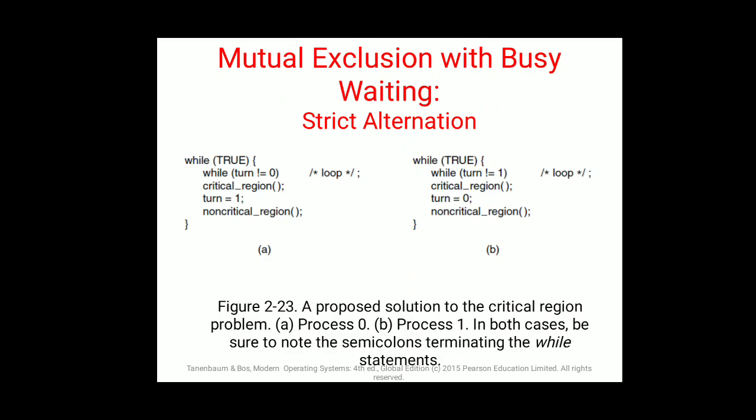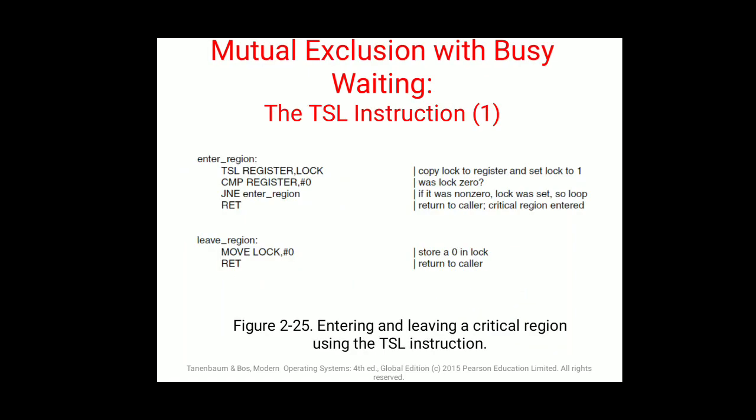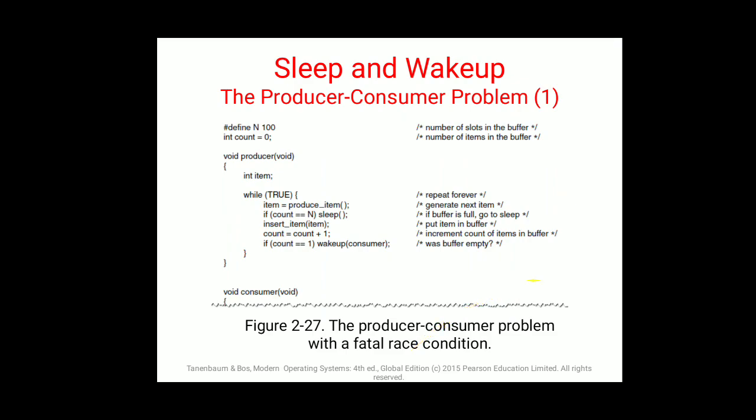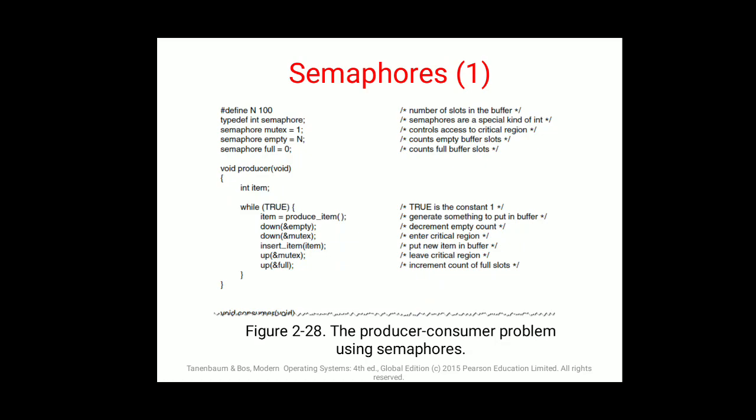Mutual exclusion if busy: if the task is busy, what can be done? This algorithm can be applied. Then Peterson's solution is this one, that is Peterson's solution for achieving mutual exclusion. Mutual exclusion with busy waiting, the TSL instruction. So there are different codes. Sleep and wake up, then the producer consumer problem, semaphores.